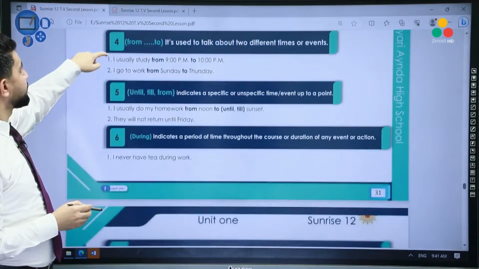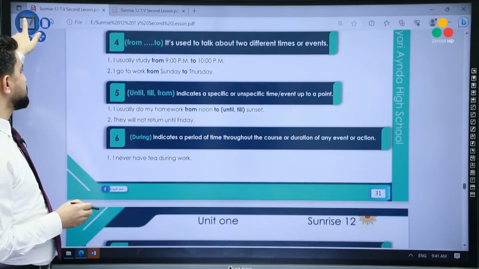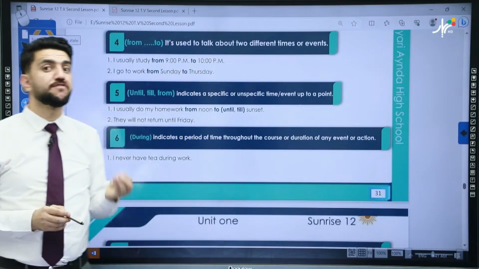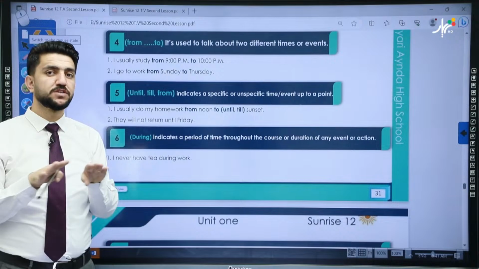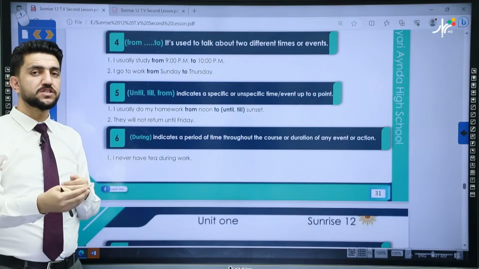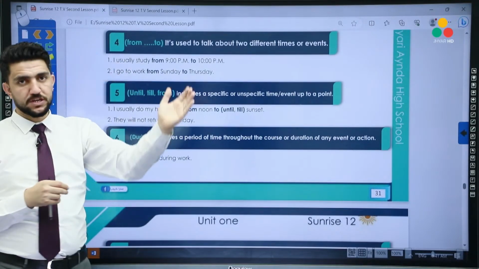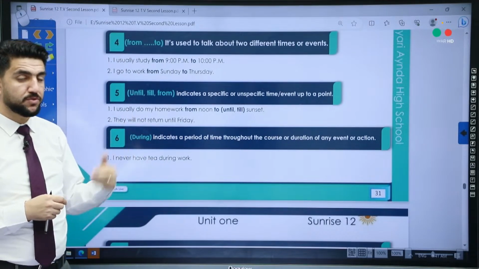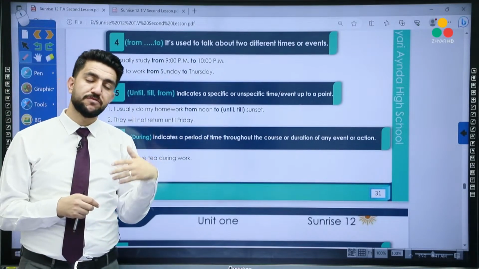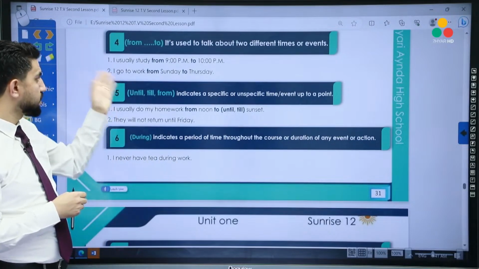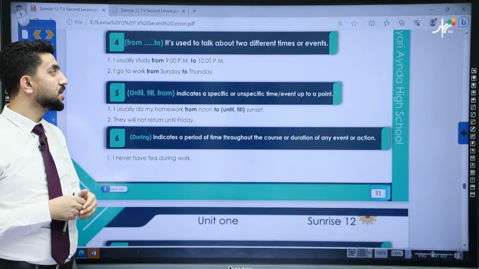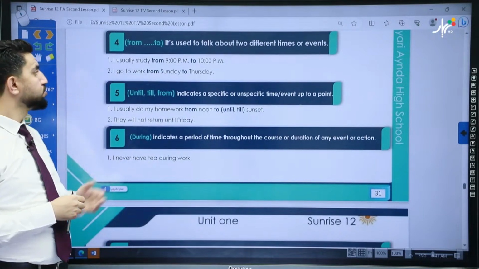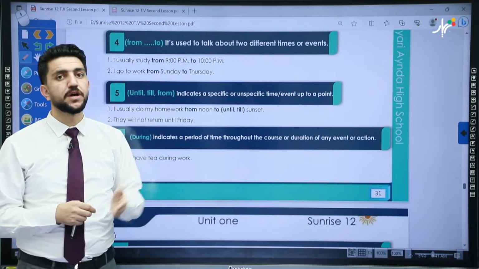Okay. What about from? How are from and to used? So from and to is used to talk about two different times or events. So when we have two different times, we use from and to. From 9 to 7. From Sunday to Thursday, from Thursday to Friday, from Friday to Monday. So for example, I usually study from 9 p.m. to 10 p.m. I go to work from Sunday to Thursday.